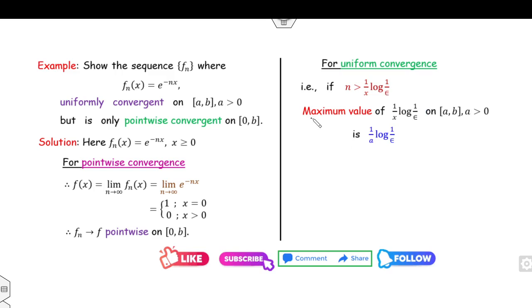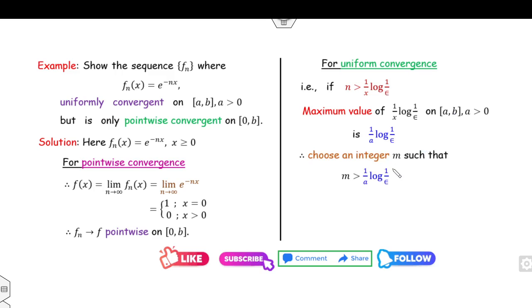Fine. Because we need a maximum value, and it occurs corresponding to the x component, and x is written in the denominator, that means at the minimum value of x. If the function were given the other way, the maximum value would be obtained at the maximum value of x, so the maximum would be b log of 1 over epsilon. Anyhow, in this case the maximum value occurs at 1 over a log 1 over epsilon.